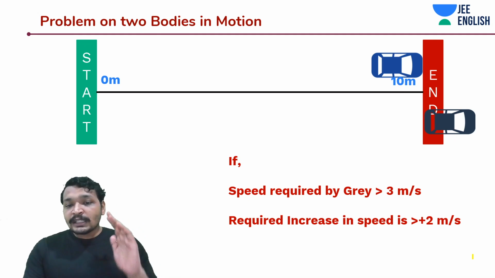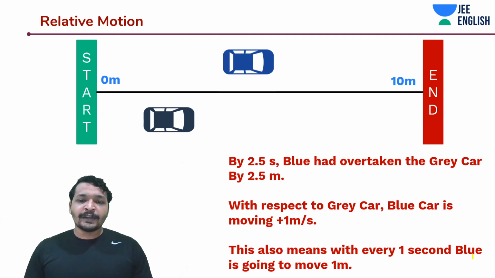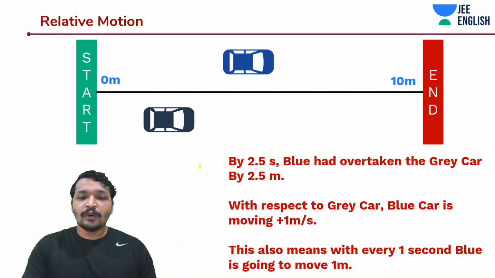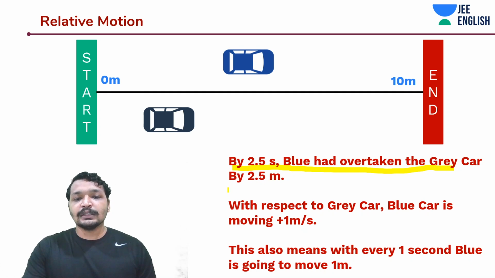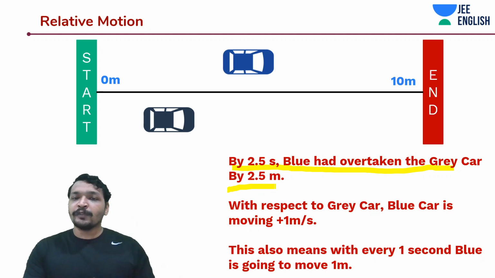So now let's validate our assumptions. By 2.5 seconds, blue had overtaken gray by 2.5 meters. Now I'm just going to explain the concept of relative distance and relative velocity, and then we will be deriving it. With respect to the gray car, blue is moving at plus 1 meter per second.